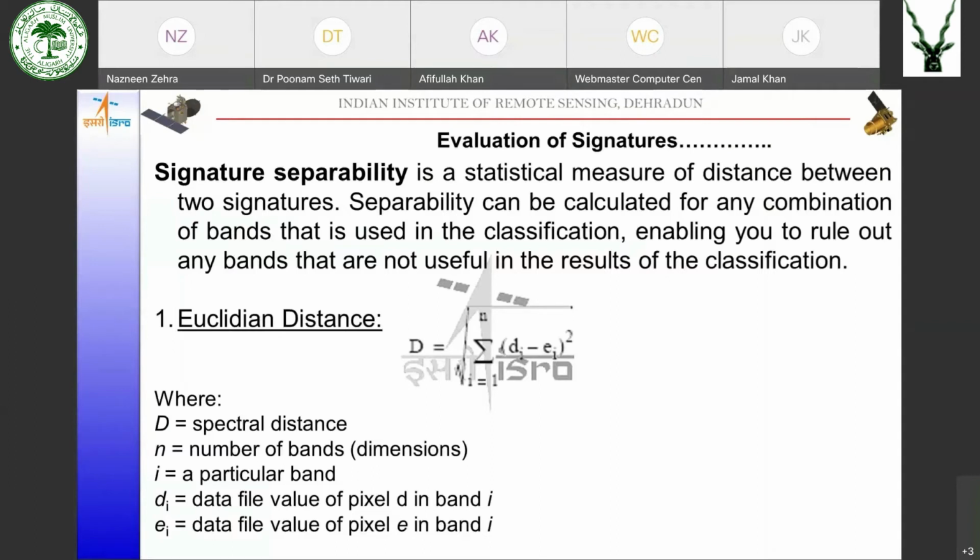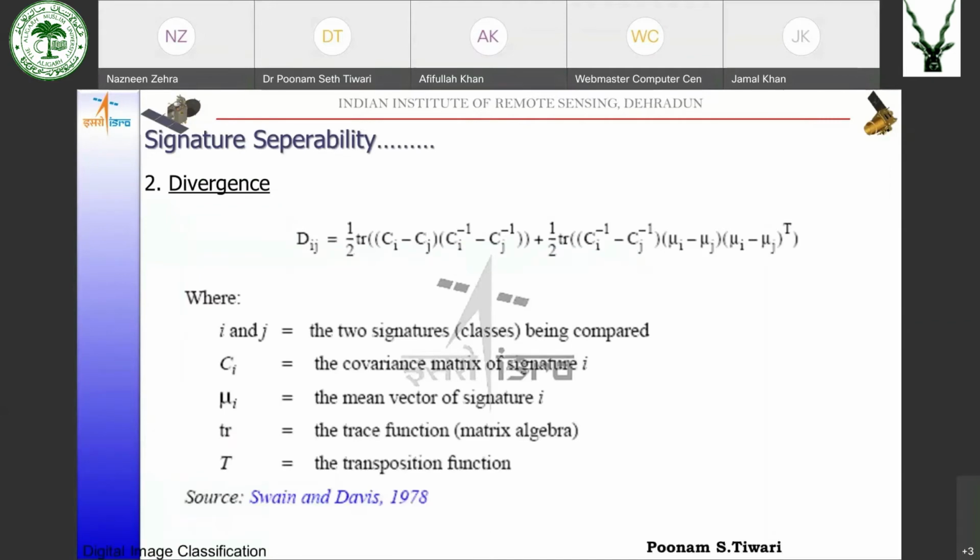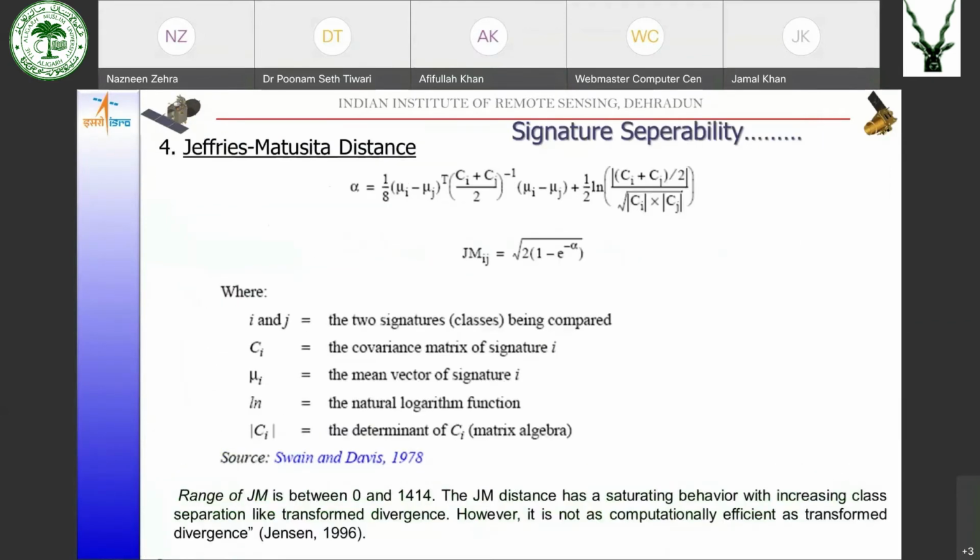Signature separability is a statistical measure of distance between two signatures. So you can calculate Euclidean distance, you can calculate divergence, the transform divergence, and JM distance between the signatures.